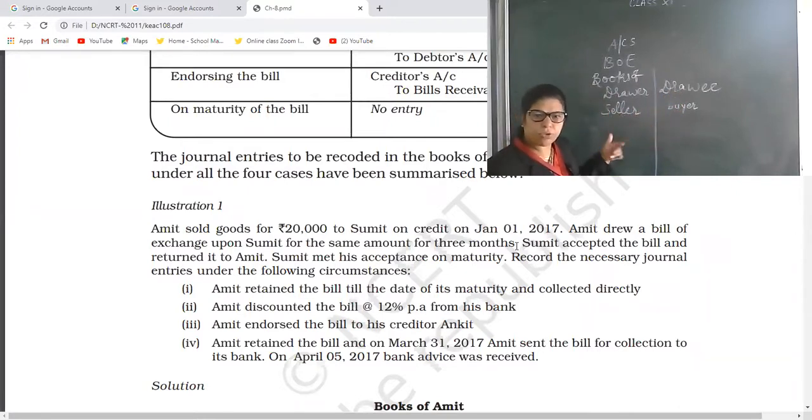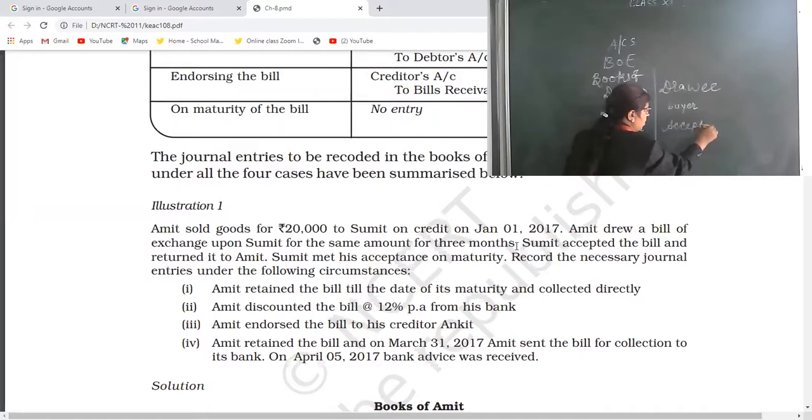And Amit drew a bill, okay, and Sumit accepted it. It means who is the maker and who is the acceptor. So according to our question, Amit is the drawer, okay, and Sumit is the drawee.